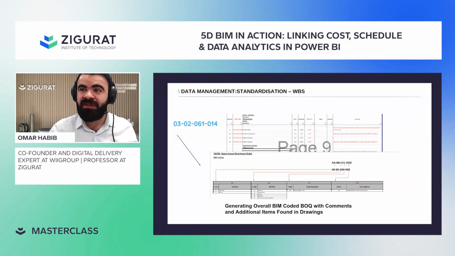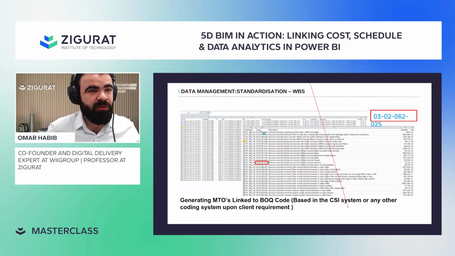And in CostX, you could do the same. You just create the invoice through it directly, which is really fancy and really good to have. But here we just address the data management behind that process. So you have here now your BIM code linked with your activity, the BQ.